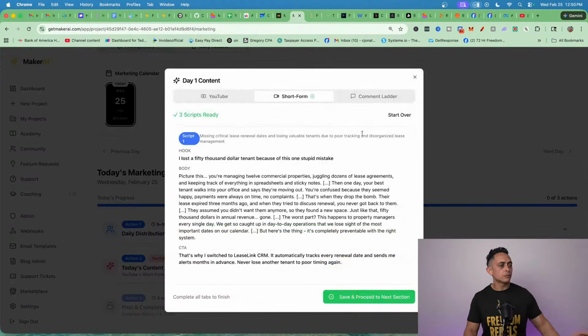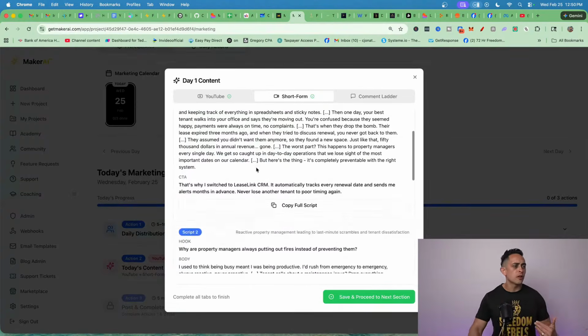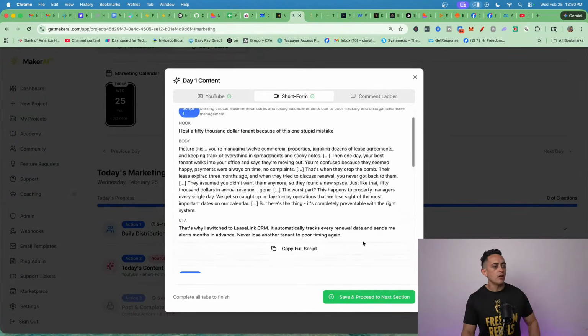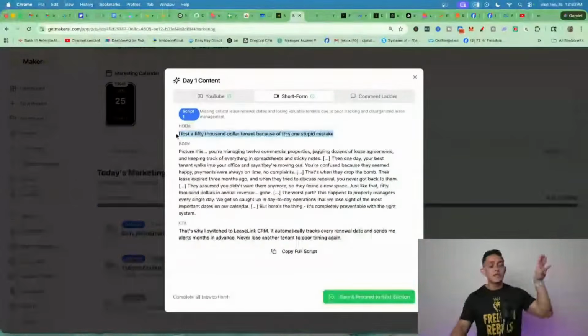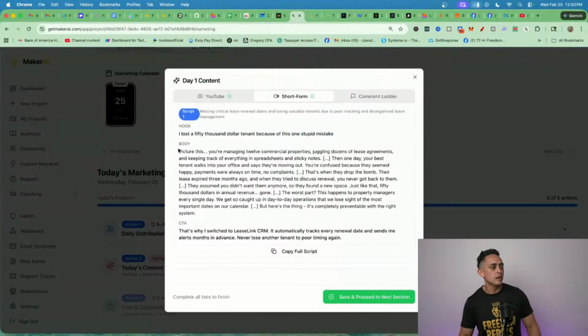All right. There we go. Here's a short form script right here. Super simple, right? All you have to do is just literally copy that. It says right here, "I lost a $50,000 tenant because of this one stupid mistake." Boom. And then you go into this.